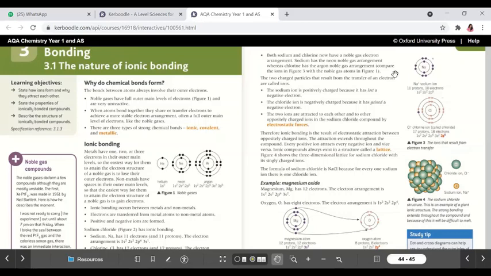Another example given in your book is magnesium oxide. It's also quite easy. Let us revise it in a minute. Magnesium oxide, it's ionic bonding as well. Can you tell me the atomic number of magnesium and its configuration? Atomic number of magnesium is 12. So it has 1s2, 2s2, 2p6, 3s2.